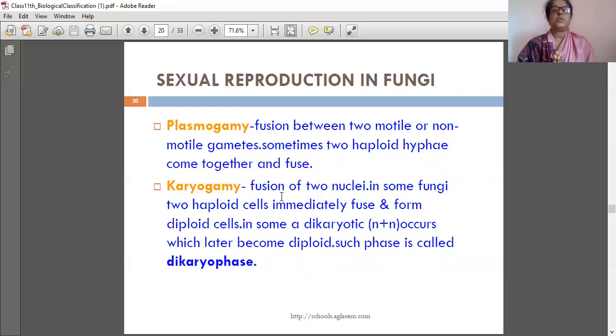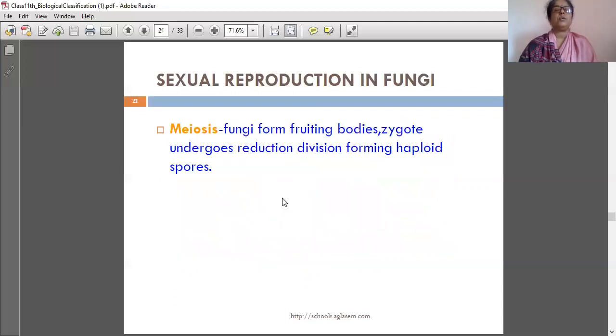The difference understood? Karyogamy means two nuclei combine together to form a single one. But dikaryotic means two nuclei will be there, which later become diploid. Such a phase is called the dikaryophase. This is already learned. Meiosis: fungi form fruiting bodies, and the zygote undergoes reduction division forming haploid spores.